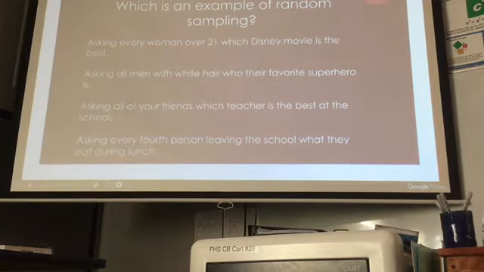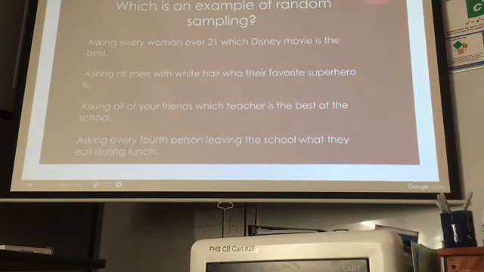So the first one says asking every woman over 21 which Disney movie is the best. If I want to know what everyone in the world thinks of different Disney movies, I can't just ask women, or I'm not counting anything that men have to say.